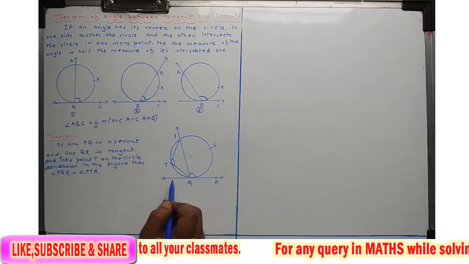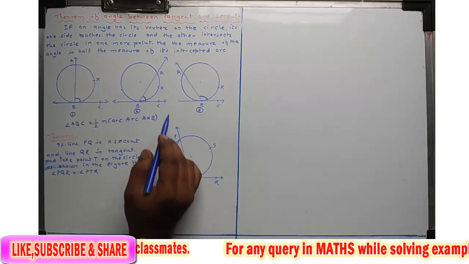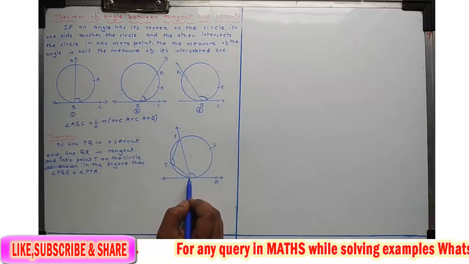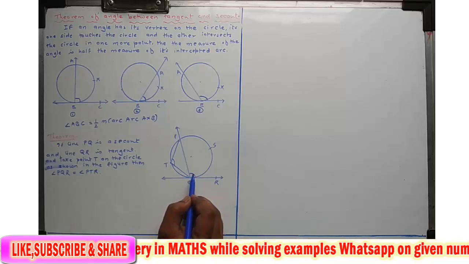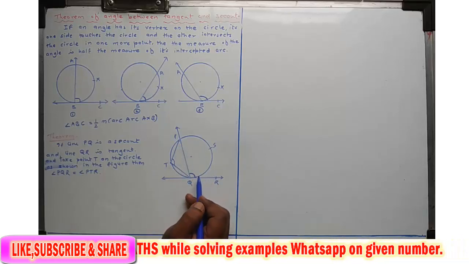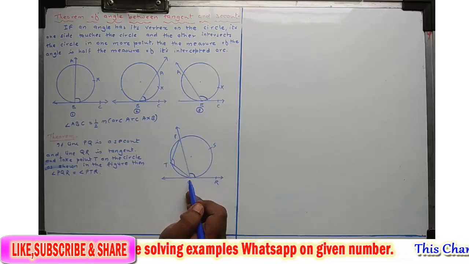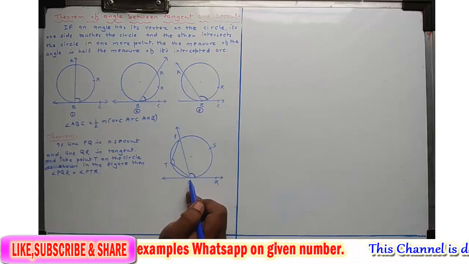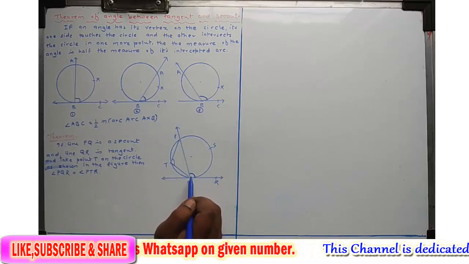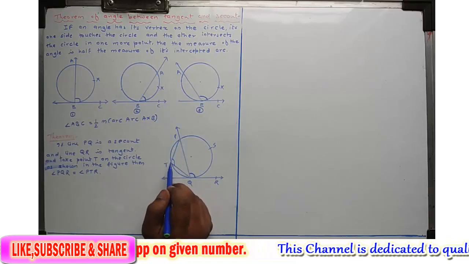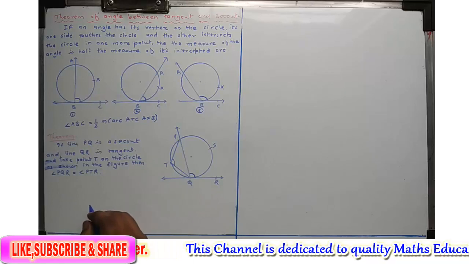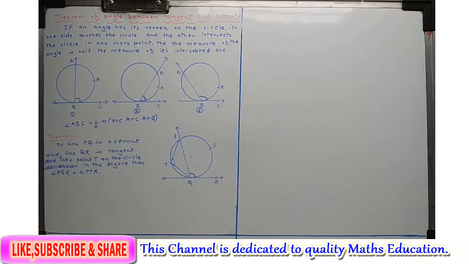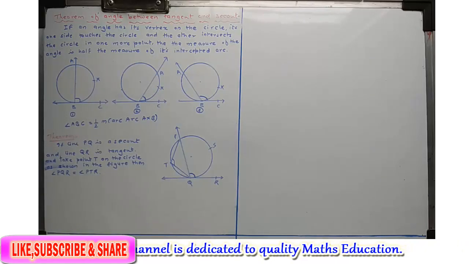Similarly, this is the tangent, this is the secant. So from the above theorem, by angle between tangent and secant, the measure of this angle is equal to half its intercepted arc. So this arc PSQ is the common arc for both the angles, and therefore the measure of angle PTQ is equal to the measure of angle PQR. So remember this theorem also.